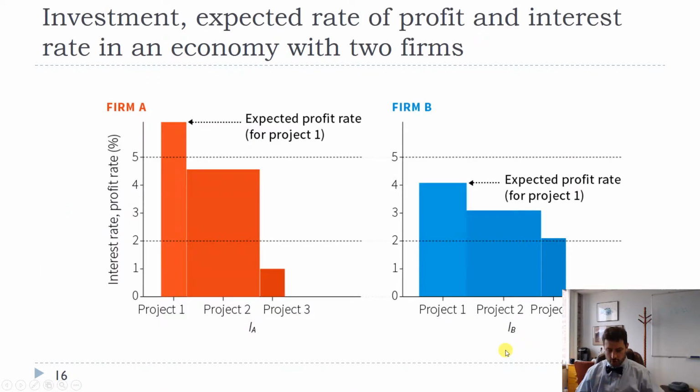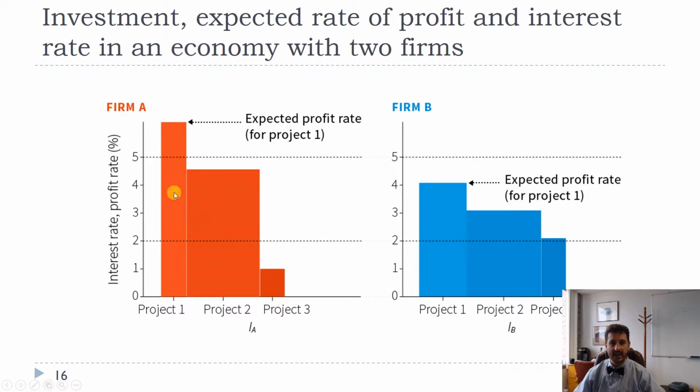So what is the interest rate? Well, remember that the interest rate is the rate at which people and firms can borrow. And so we're going to focus on the ability of firms to borrow money in order to fund investment projects. And so we've got two firms here, Firm A and Firm B, and they've got a number of different projects that they can invest in. And those different projects come with different profit rates, right?